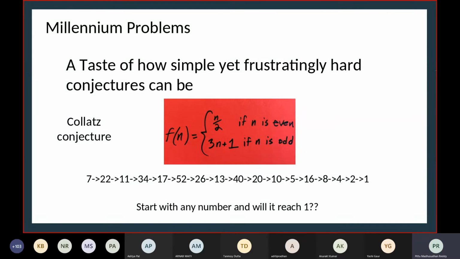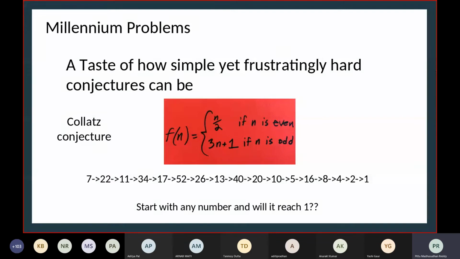Times 3 plus 1, 34. Then it becomes 17, 52, 26, 13, and eventually it will reach 1. If it reaches 1, I'll stop and say this number passed the test. 7 passed the test. If you take 6, 6 goes to 3, 3 goes to 10, 10 goes to 5, 5 to 16, 8, 4, 1.